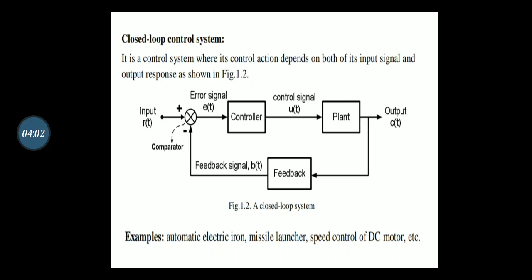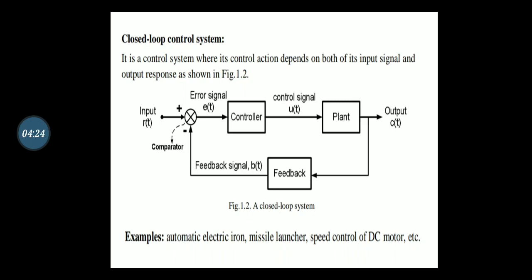There is also the input signal, or reference input, R of t, and the error signal, which is the difference between the reference input and the feedback signal B of t.